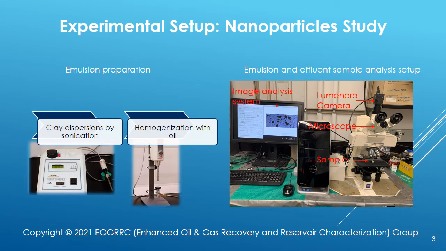There are two sets of experimental setups in our research. One is for studying nanoparticles, and the second is for studying asphaltenes. The emulsion was prepared using sonication and homogenization for glass vial tests in the nanoparticle study. Then, emulsion samples were analyzed under a microscope. pH, salinity, and water-to-oil ratio were controlled accordingly to study their effects.